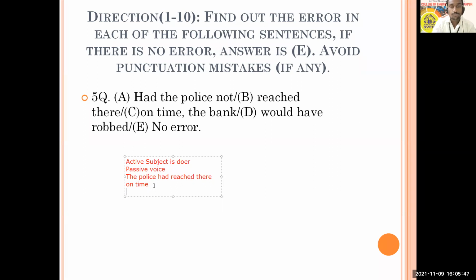Now tell me, if the sentence is the bank would have robbed, and you just tell me the difference: the bank would have been robbed. What is the difference between these two sentences? The bank would have robbed and the bank would have been robbed.